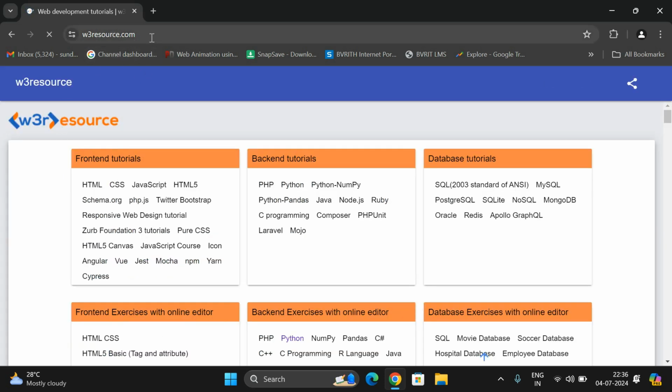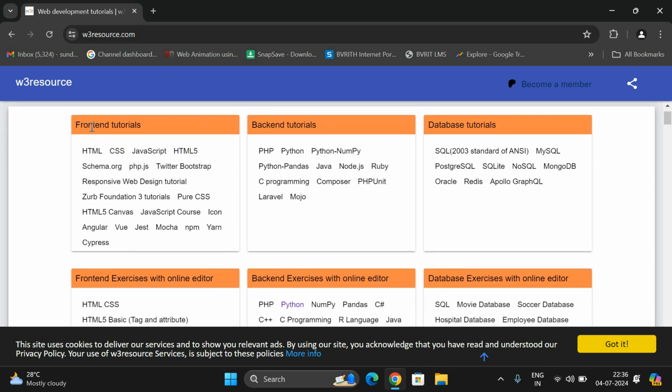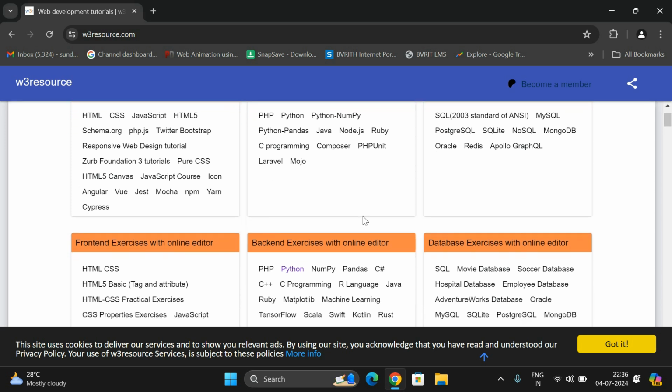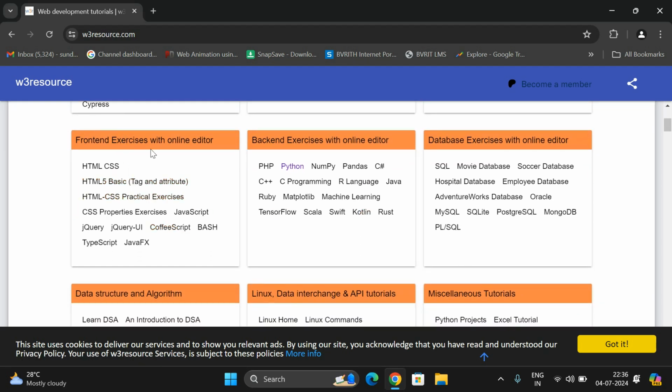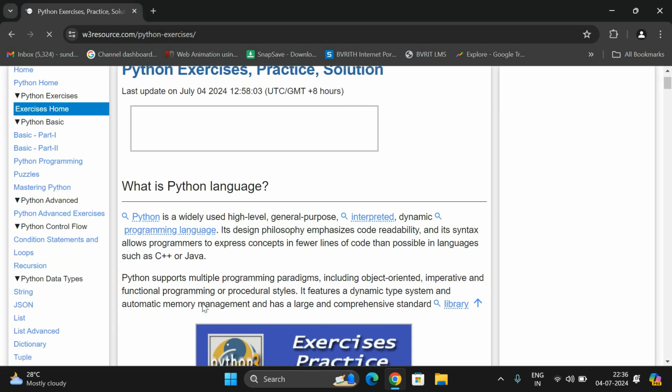So if you go to this website w3resource.com, you'll first find the tutorials. You can see front-end tutorials, back-end tutorials and all these things. And here you will find the front-end exercises with online editor, and back-end exercises with online editor. Here you can see all the technologies. If you want to solve problems in Python, you select Python and you will find a lot of problems here.